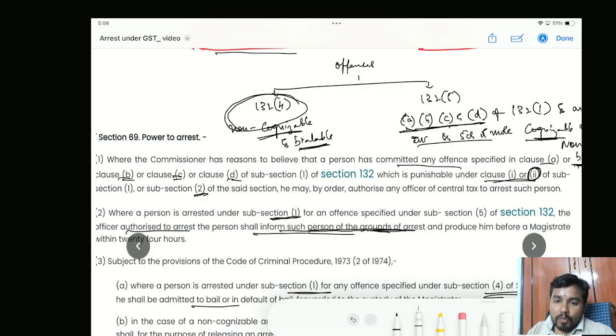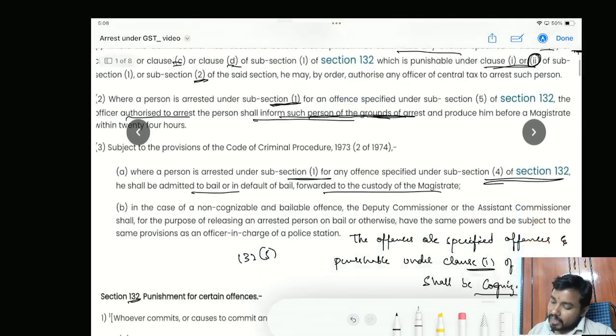Now this grounds of arrest is a very important aspect. Recently, in the year 2025, the CBIC issued an instruction regarding arrest. Earlier, one instruction was issued in the year 2022. In that instruction, they have made an amendment through another instruction issued in 2025. Now, before we go on to discuss this grounds of arrest aspect in detail, we have to understand that instruction, because in that instruction something about grounds of arrest was there. So let us look at that instruction.